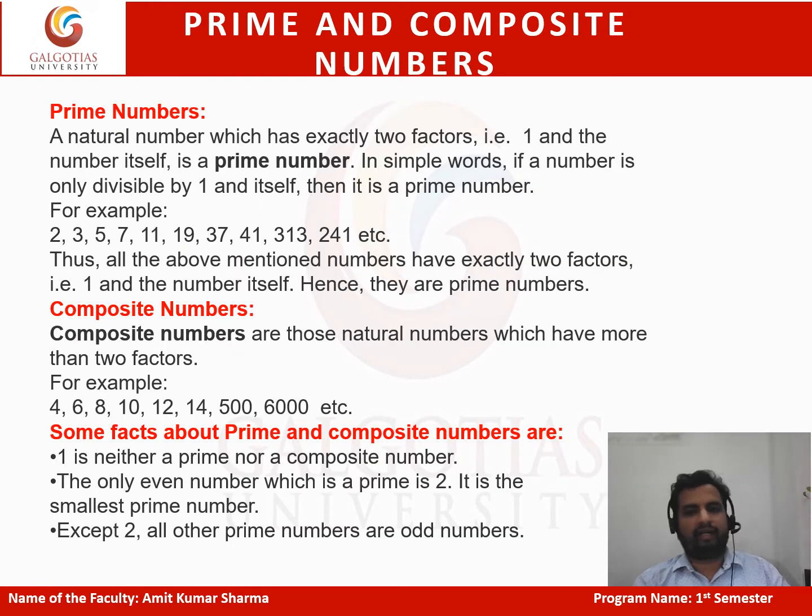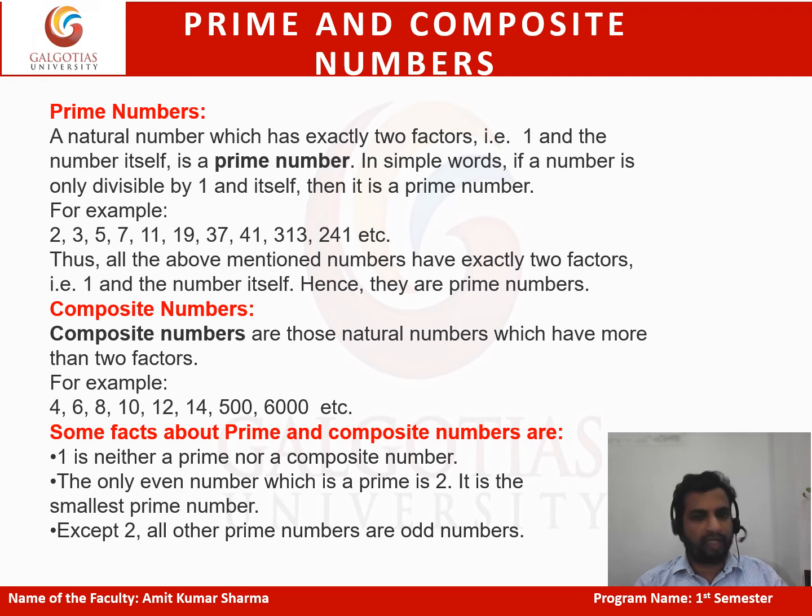Now we learn prime and composite numbers. Prime numbers: any number which has exactly two factors, not less than 2, not more than 2. The natural numbers which have exactly two factors are called prime numbers. Or you can say the number which is divisible by only 1 and itself is called a prime number.